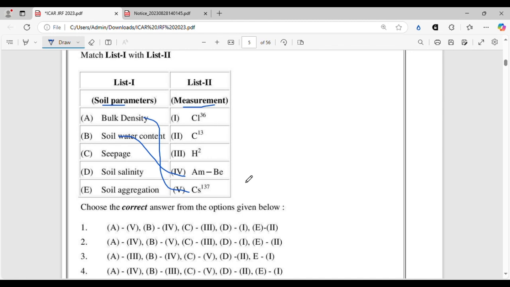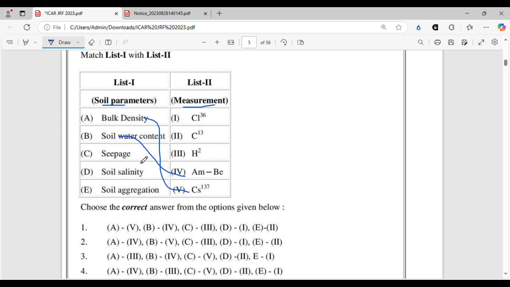The process is called thermalization, and these thermalized neutrons come and hit the detector of boron trifluoride, which is enriched with boron. After the thermalized neutron hits the boron, it produces an alpha particle. This alpha particle provides an electrical impulse or electrical signal in a fixed period of time that will tell you the amount of moisture present in the soil.